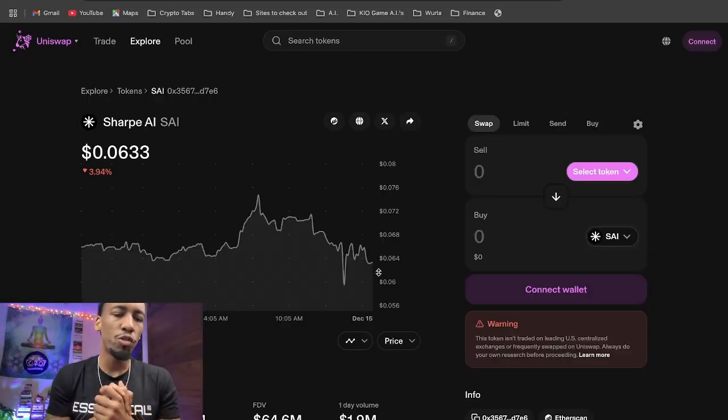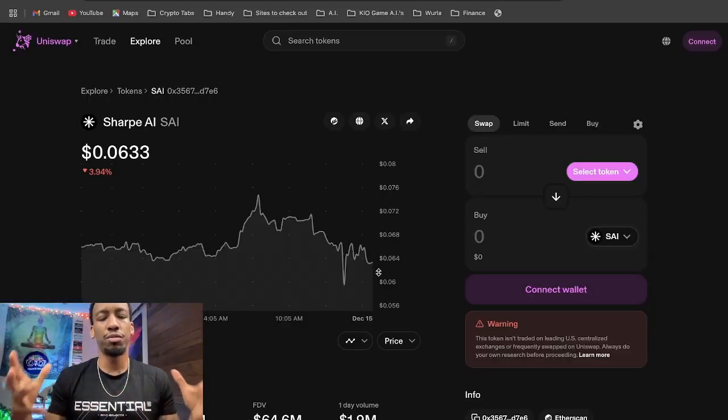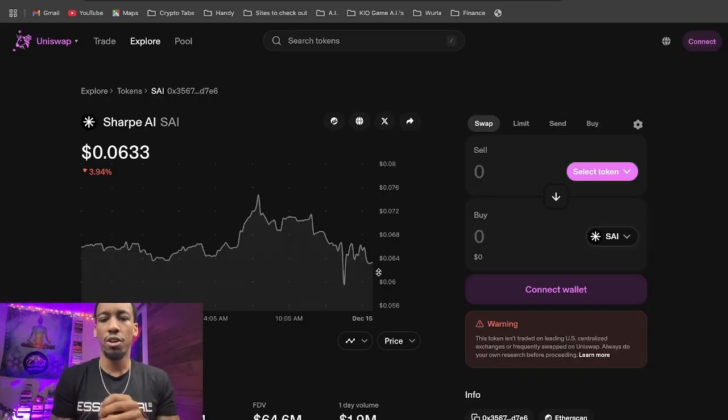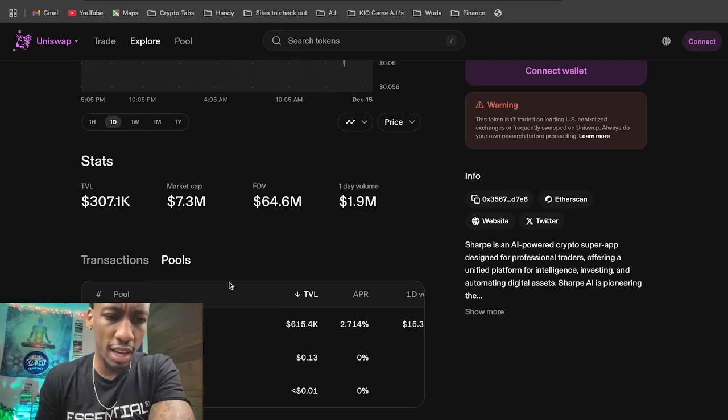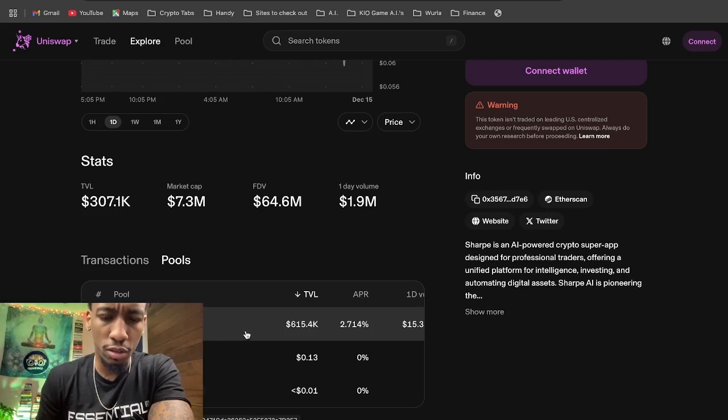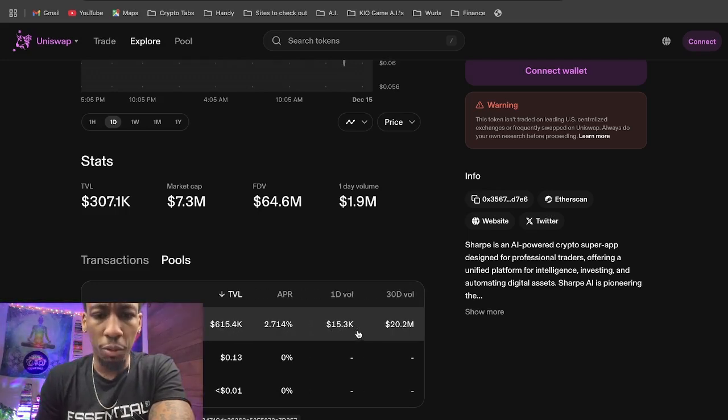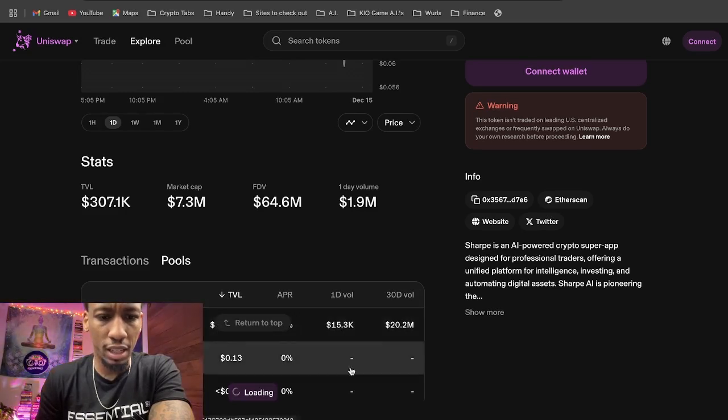Okay, now that we went over my take profit strategy, let's see if Psi is worth providing liquidity for and earning passively if we wanted to go about yield farming it. So you can see here that Psi wrapped ETH is the main pool, right? The TVL is 615K, and we're looking at 1 day volume of 15K, right?